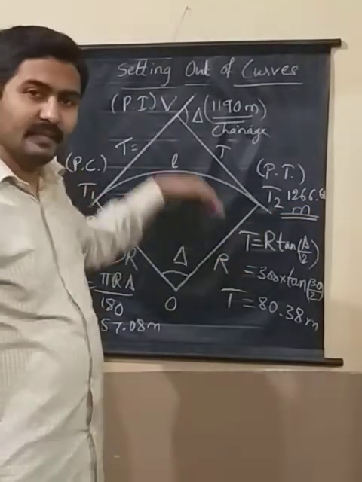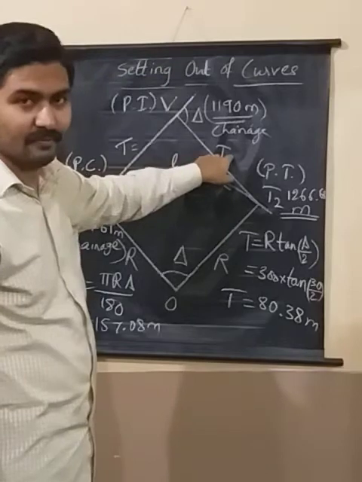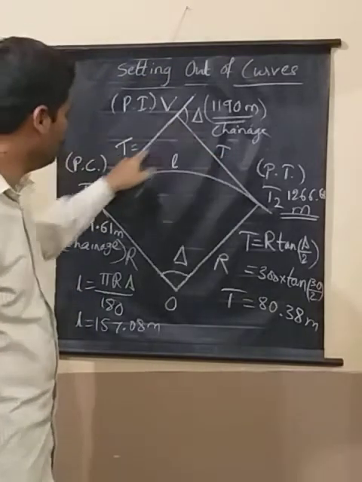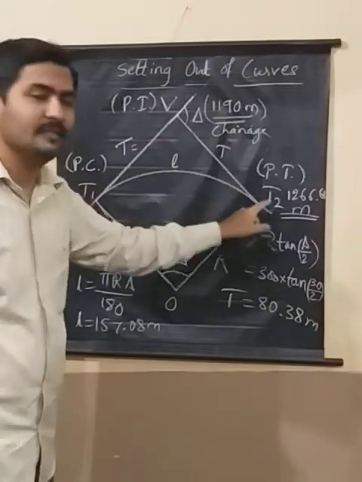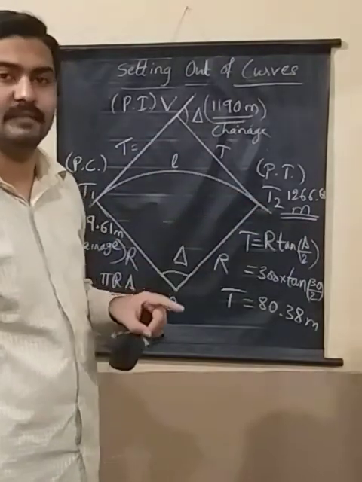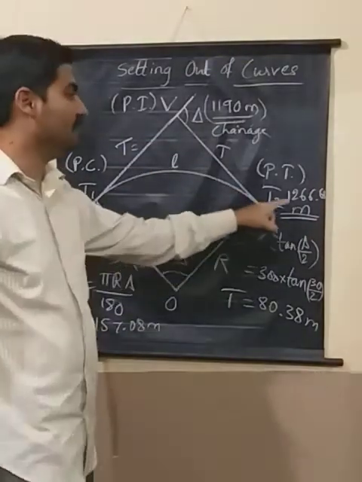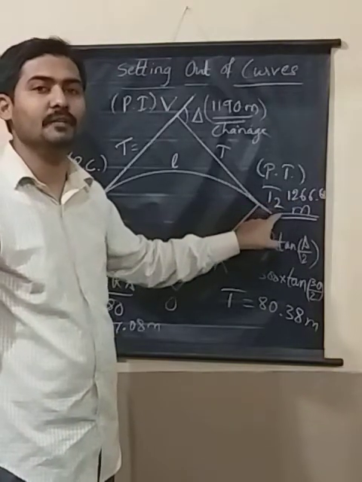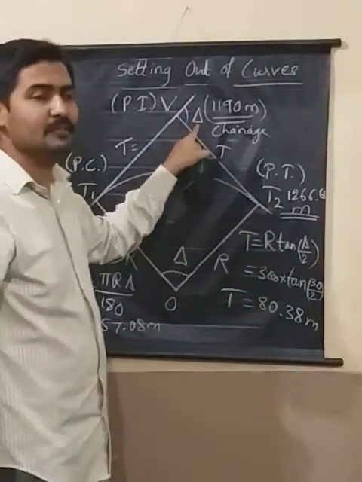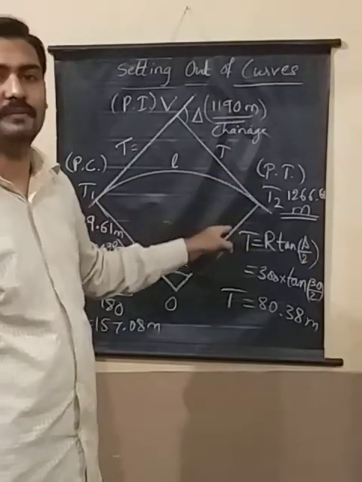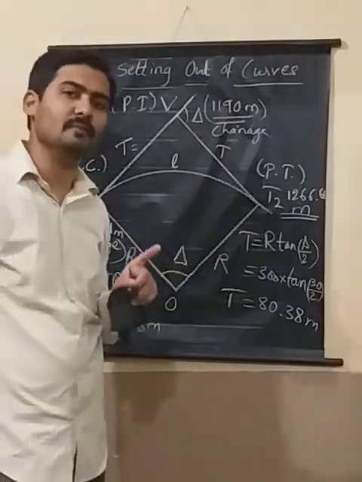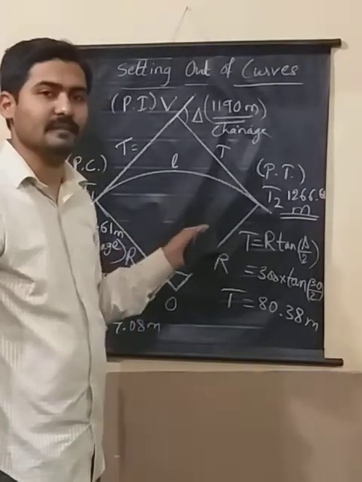Marking the point can be done using the same T. So measure backwards, you will get the point of curve. Measure T forward, you get the point of tangency. But the chainage of the second point T2 will not be the chainage of V plus T. It is going to be the chainage of T1 plus the length of the curve. So that is what is very important, which you need to understand here.